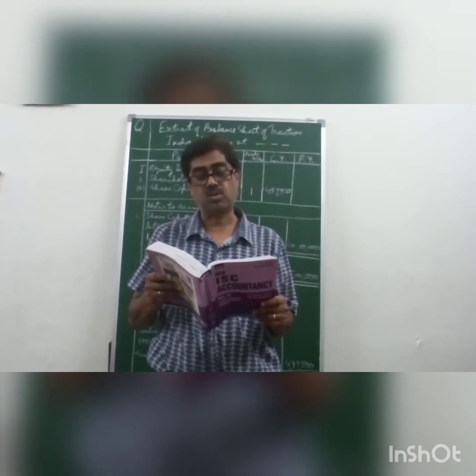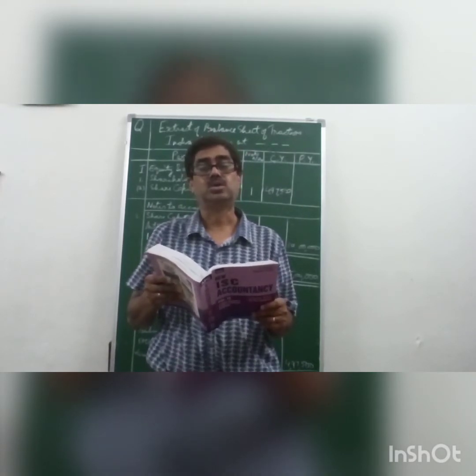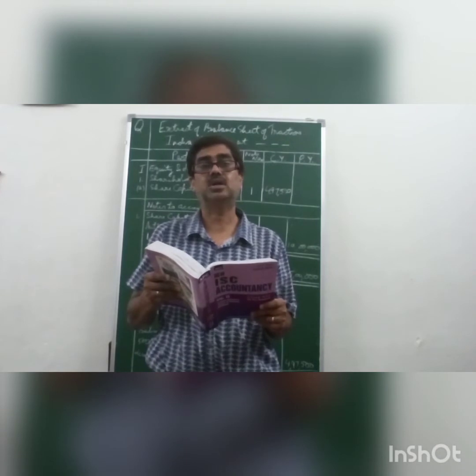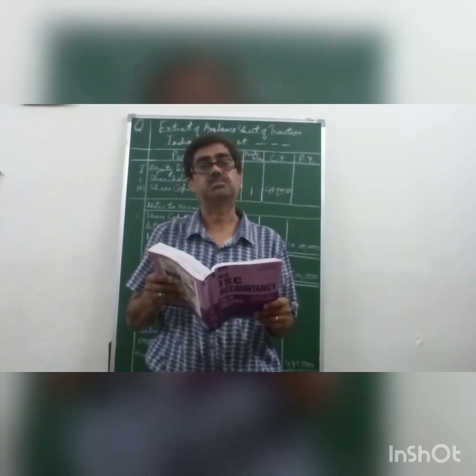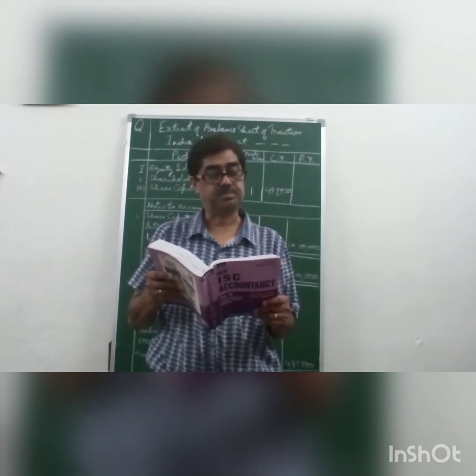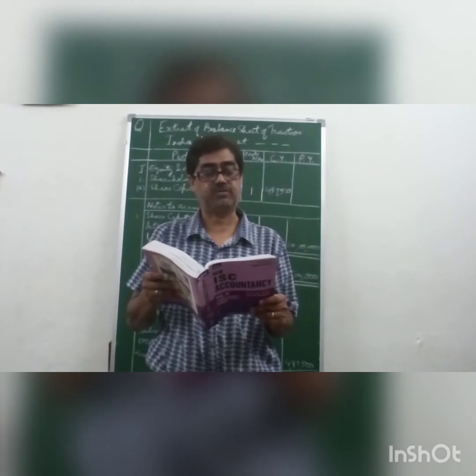And the balance amount on first and final call. So if we take 15 rupees as the value of the share, minus 2 minus 8 will give you the balance of rupees 5 per share on first and final call.